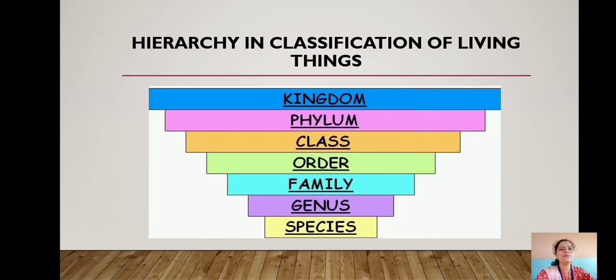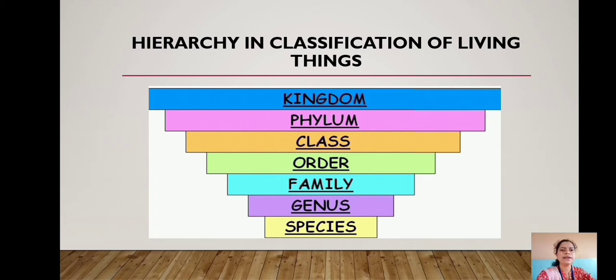Students, look at this picture. What does it show? Yes, this picture shows hierarchy in classification of living things. Let's know the meaning of hierarchy. Hierarchy refers to the taxonomic classification of living things in successive levels of complexity. This has 7 levels, namely kingdom, phylum, class, order, family, genus and species. The highest level in this classification is kingdom, while species is the lowest.